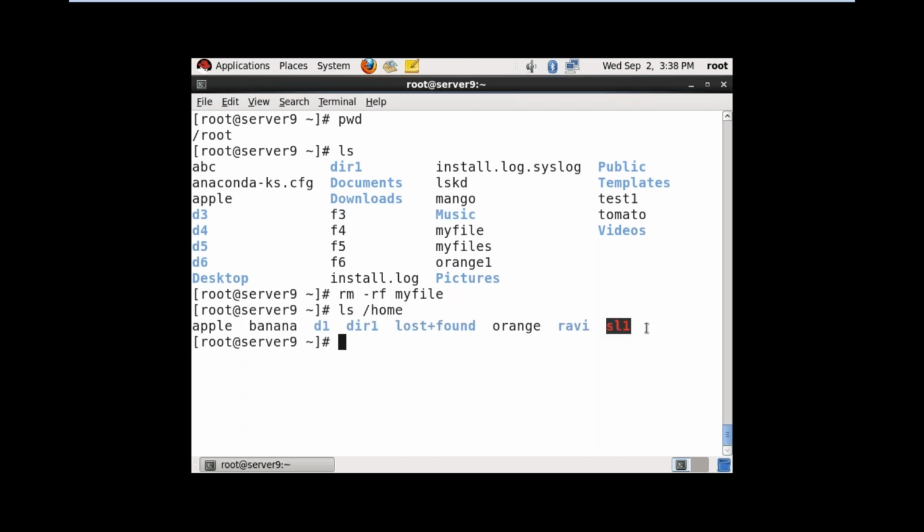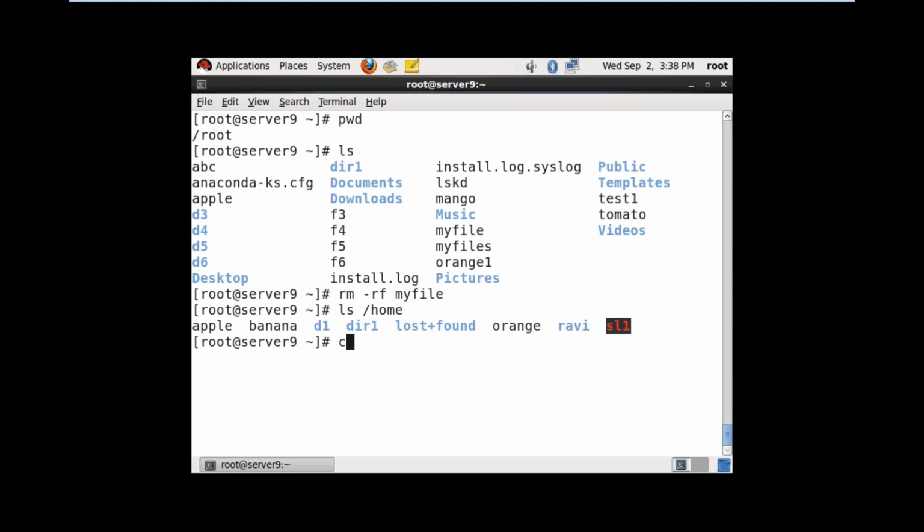See, red color came. Sometimes in interviews, what does the red color refer to? You have to tell the soft link is collapsed. Remember these points. Sometimes some companies put a written test, so they will ask you this type of question. What does that red color refer to? Red color refers to soft link is collapsed.